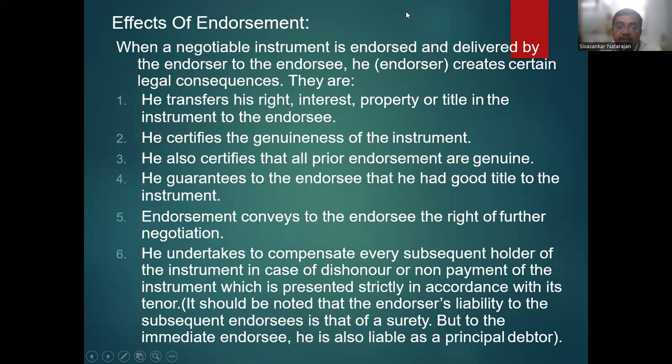The effects of endorsement. When a negotiable instrument is endorsed and delivered by the endorser to the endorsee, it creates legal consequences. What does it mean? He transfers the right, interest, property or title of the instrument. He warrants the genuineness of the instrument. He also certifies that all prior endorsements are genuine. He guarantees that he had a good title to the instrument. Endorsement conveys to the endorsee the right of further negotiation.